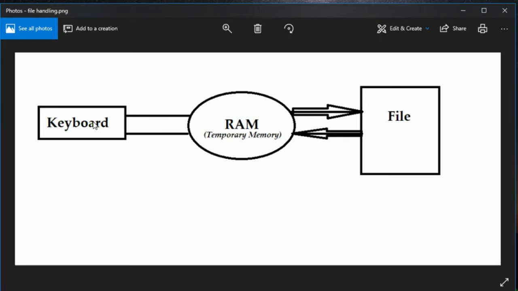So you would be knowing, if your basics are clear about computers, that whatever data we type the first time, which is not saved in the hard disk, is temporarily available in RAM. That's what happens, right? So whenever we type something, it is not directly moved to this file, it is basically moved via RAM. Okay, so whenever we give some input, it goes to RAM.